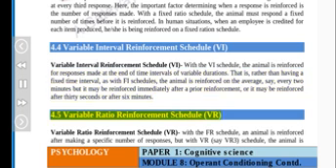4.5 Variable Ratio Reinforcement Schedule (VR). With the FR schedule, an animal is reinforced after making a specific number of responses, but with VR, say VR3 schedule, the animal is